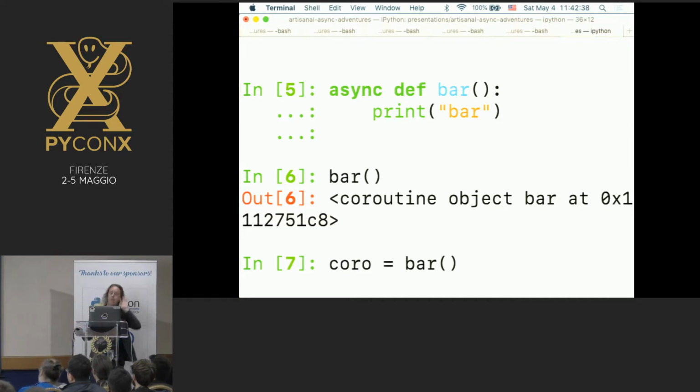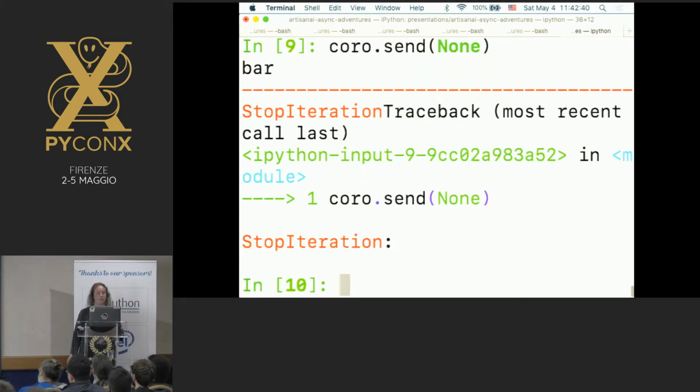So again, I've gone to the Python documentation and I read up on this, and this is actually expected. This is just how async functions work. Async functions allow you to suspend the execution of your code and then call send to step to the next step. And when the function is done, it will raise a StopIteration exception. So very similar to normal iterators in Python. And that's going to become useful in a second. And we are just going to need one more little thing.